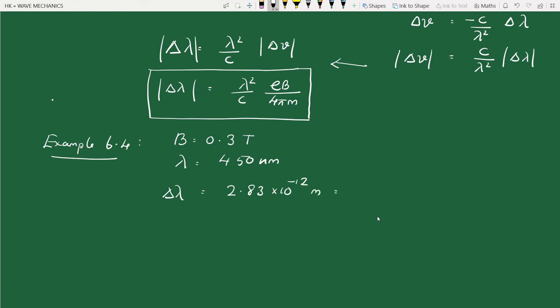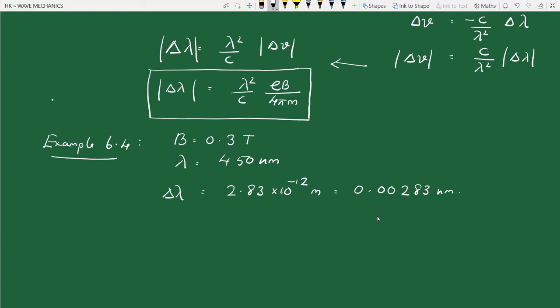In terms of nanometer, because the lambda is given in nanometer, this is 0.00283 nanometer, or 2.83 into 10 raised to minus 3 nanometer. So it's a very small splitting. If we increase the magnetic field, the amount of splitting will be higher.